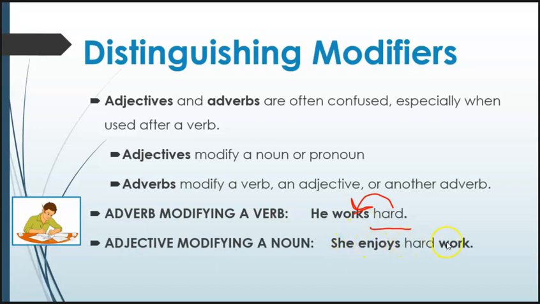She enjoys hard work. Here, enjoys is the verb. Hard is modifying work, but work is a noun. It's the thing that she enjoys, right? So depending on how work is used, if it's used as the verb, then it's an adverb. If it's used as a noun and hard is modifying the noun, then it's an adjective.